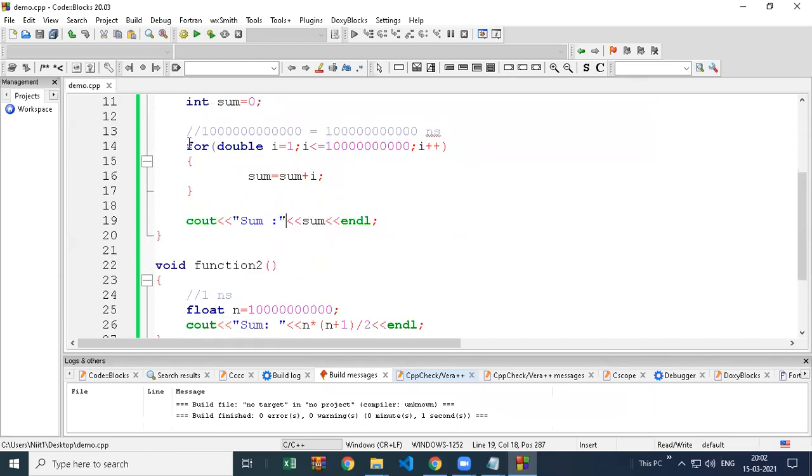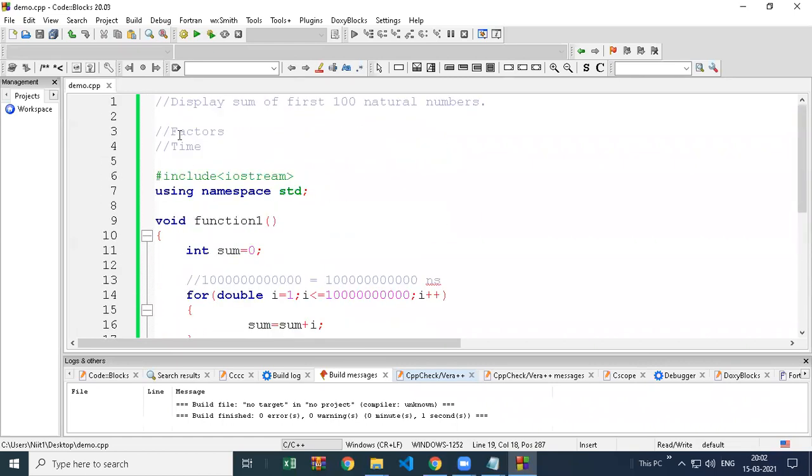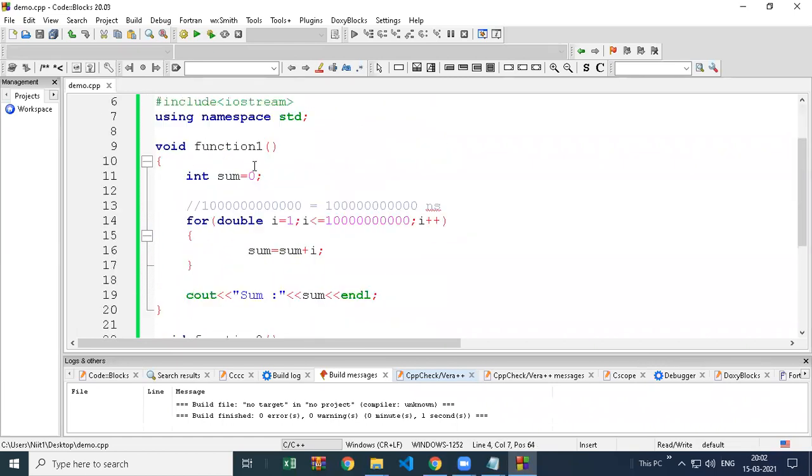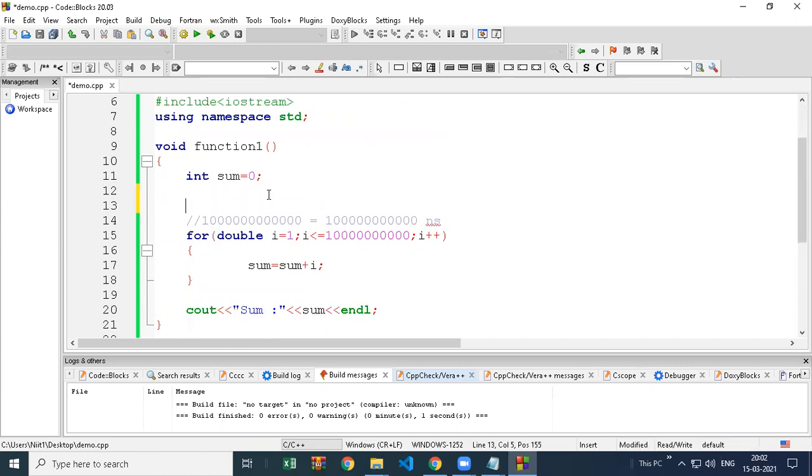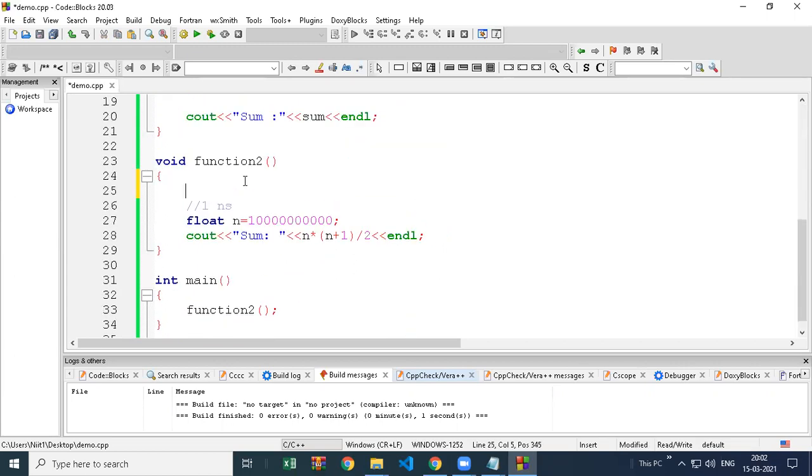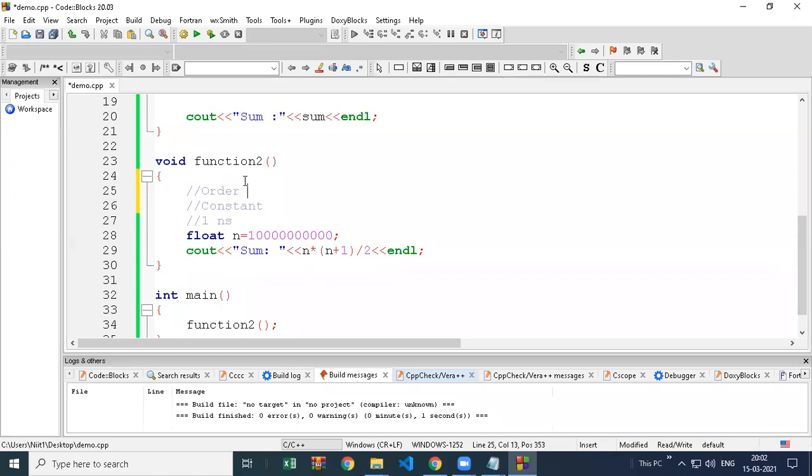Okay, so the first factor you have to remember is time. So this code is called linear code, and this code we can say a constant code. This is what we call order of growth. What is the order of growth of this program? Order of growth means, if your data increases, if your number increases, is time increasing?